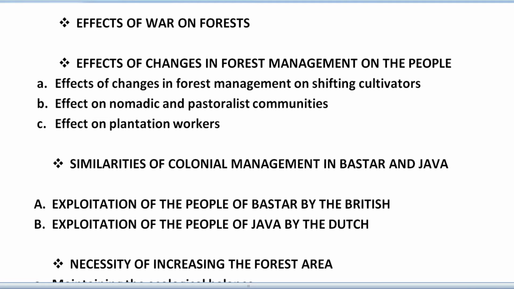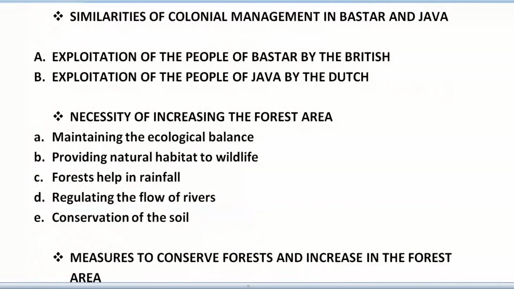The similarities mentioned here are the exploitation of the people of Bastar by the Britishers, as well as the exploitation of the people of Java by the Dutch. So in India there is British colonial management, and in Java there is Dutch colonial management.